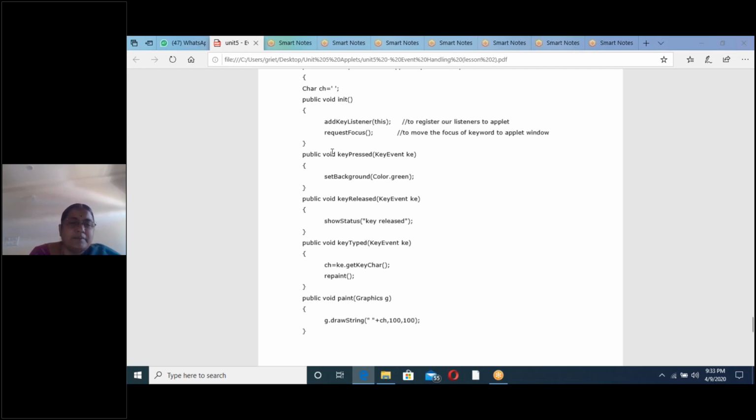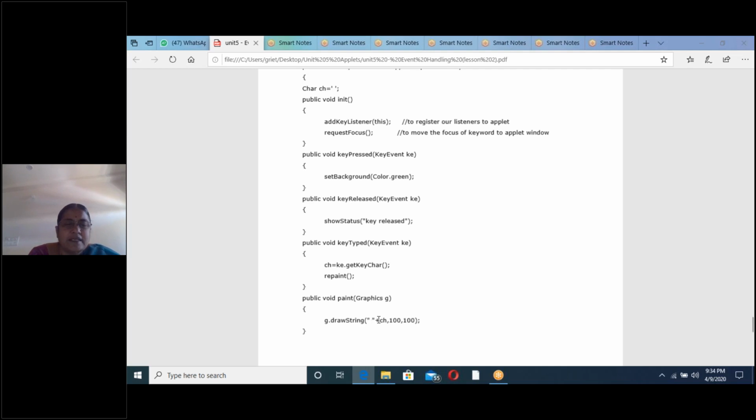The init method and the paint method are the overriding methods of the applet class. Next, here is setBackground, showStatus, and I have taken keyTyped like this. getKeyChar means whatever key you type using the keyboard, that character will be stored in ch. Next, inside the paint, whenever you write repaint, from repaint it will go to the paint method, which will display the char on the applet window using the drawString method. The drawString method is there in the Graphics class.